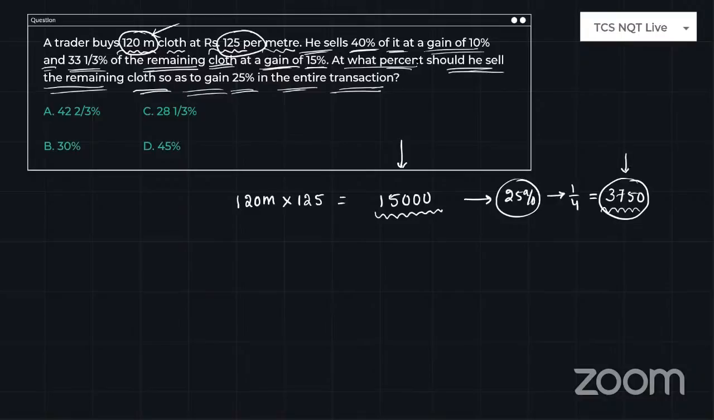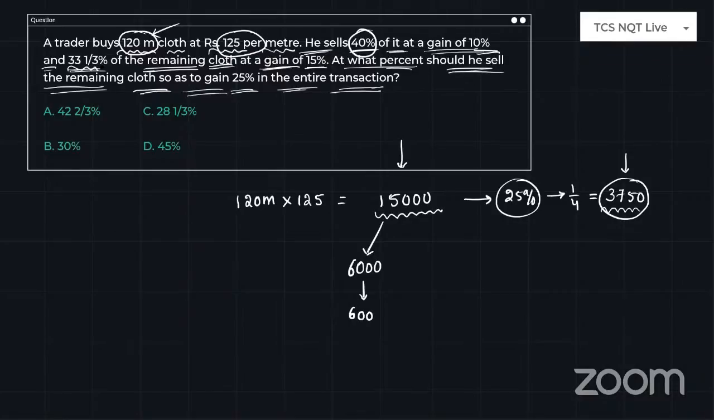Just look into the categories they have divided. 40% is sold at 10% profit, right? So what is 40% of 15,000? 10% is 1,500 and 4 times is nothing but 6,000 rupees. So 6,000 rupees was sold at 10% profit, which means you will get a profit of 600 rupees.